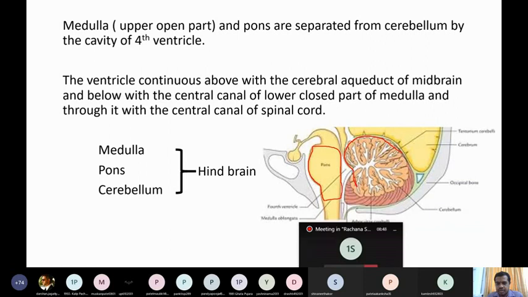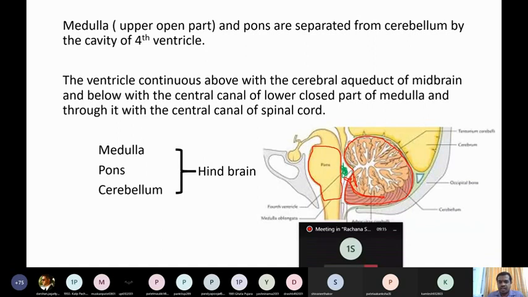The pons and upper part of the medulla are separated from the cerebellum by a cavity here. The cavity is known as the fourth ventricle.